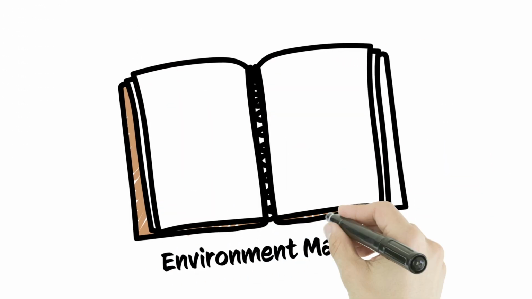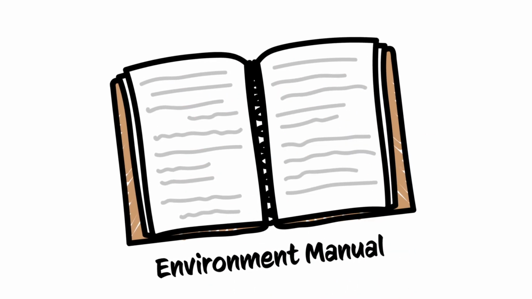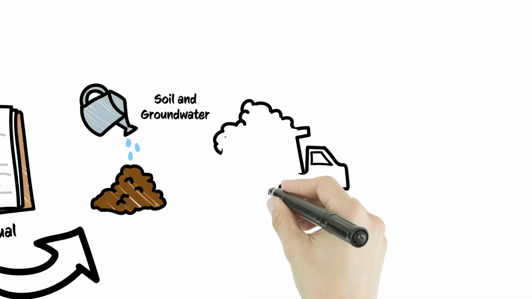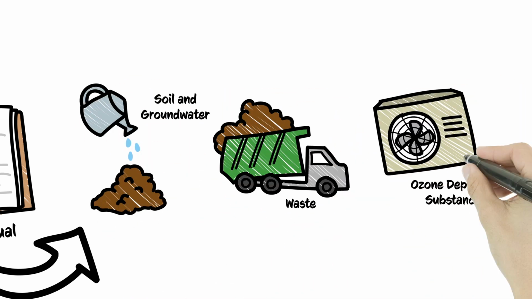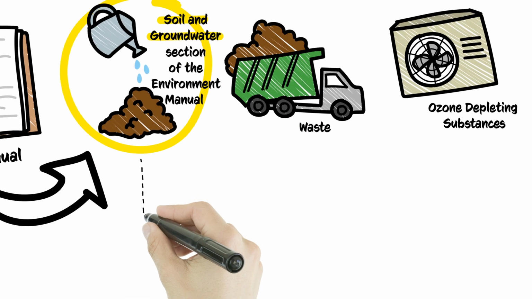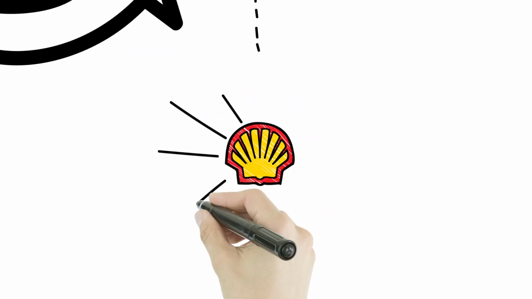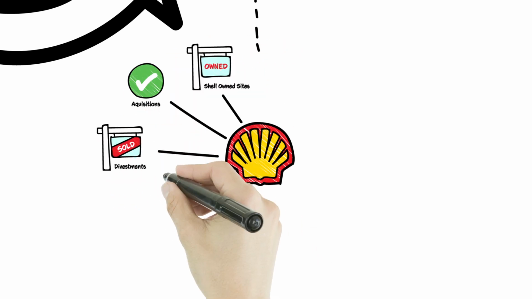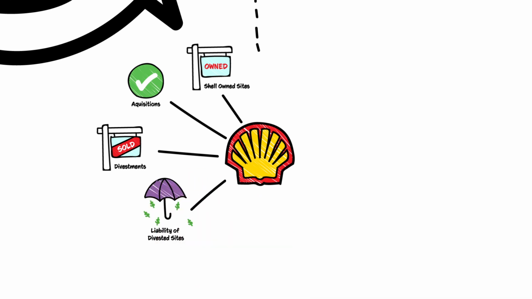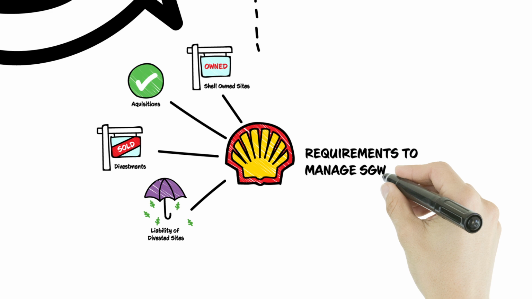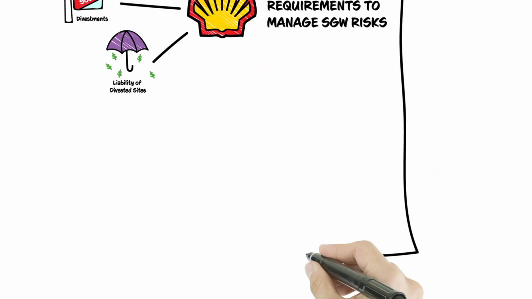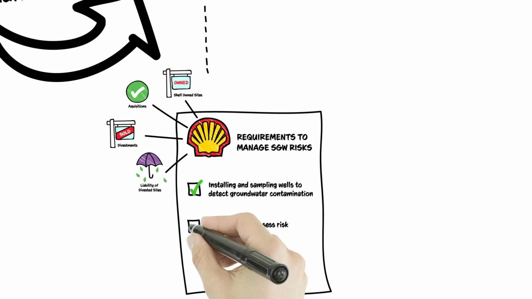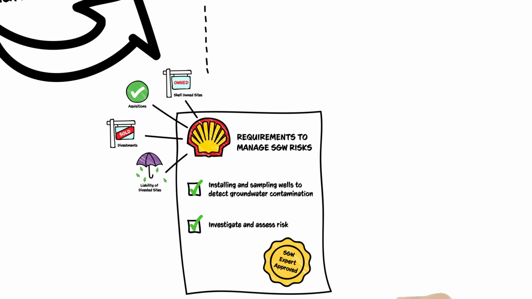Retail has identified the following sections of the Environment Manual in scope to the retail organization: soil and groundwater, waste, ozone-depleting substances. Let's start with the SGW section of the Environment Manual. The SGW section is applicable to company-owned sites, acquisitions and divestments, and divested sites with ongoing Shell liability. Requirements to manage SGW risks include installing and sampling wells to detect groundwater contamination, investigate and assess risk as determined by SGW subject matter experts.